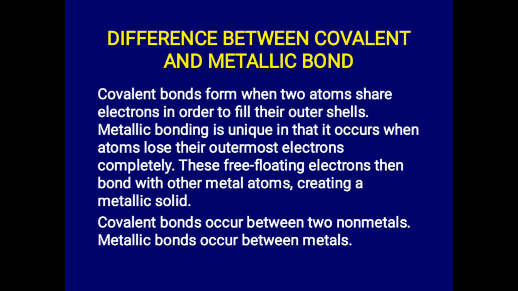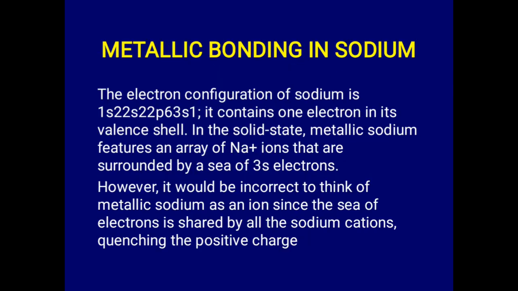These free floating electrons then bond with other metal atoms to create a metallic solid. Then a very important difference between them again is that covalent bond occurs with non-metals majorly, while metallic bonds occur between metals. So these are the differences between metallic bond and ionic bond, then metallic bond and covalent bond.